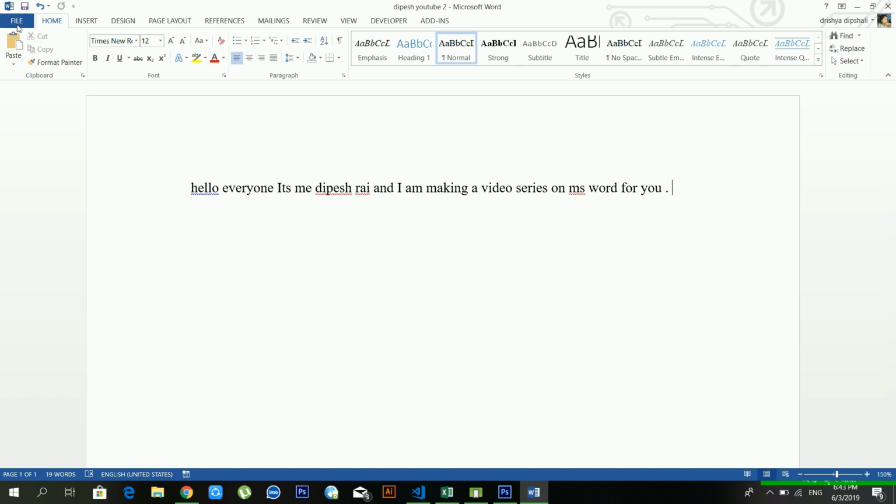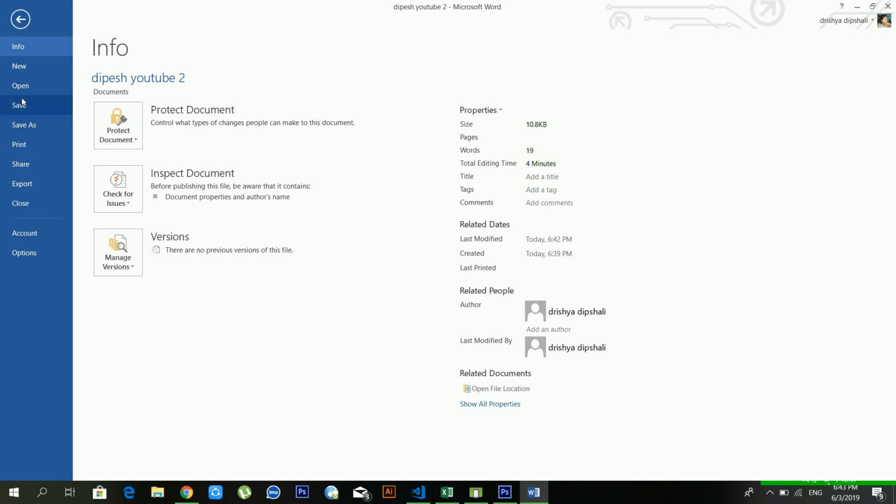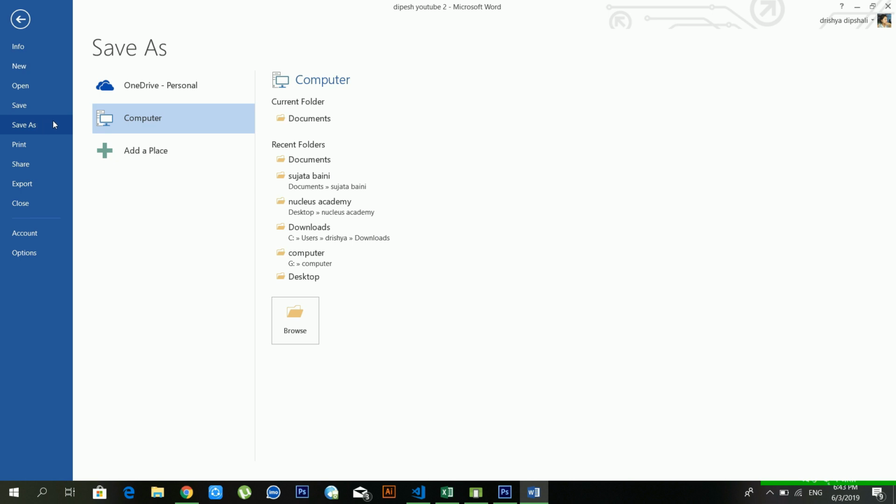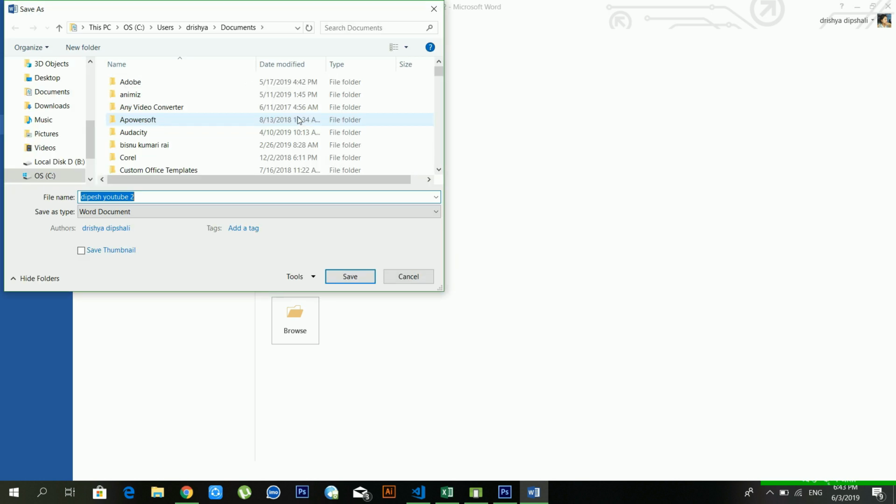Okay, and there is another option also available, that is save as. And if you want to change the file name, in this condition you can use it. And so I am saving this one in documents. And if you want to change your name, or if you have an important document, you can